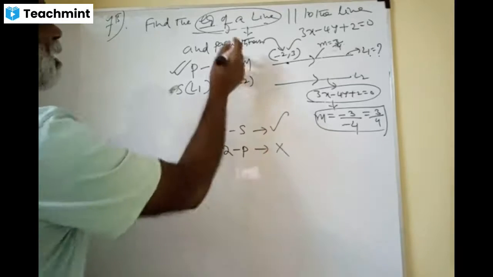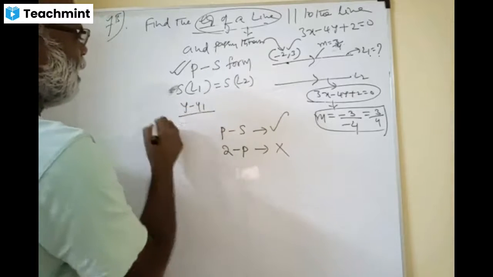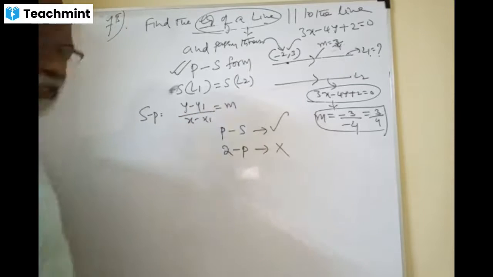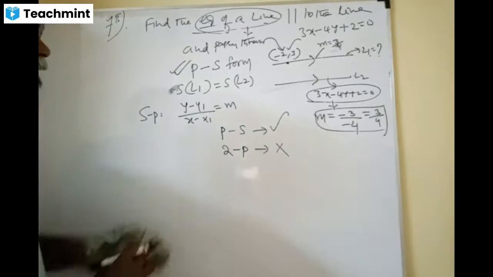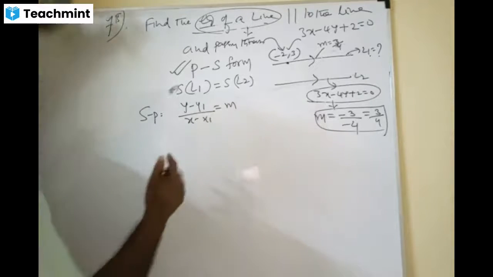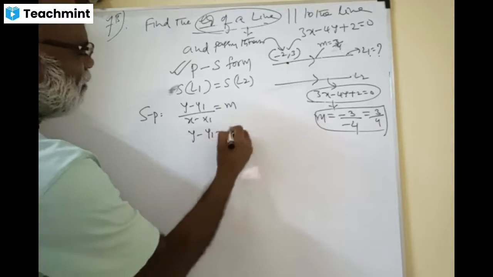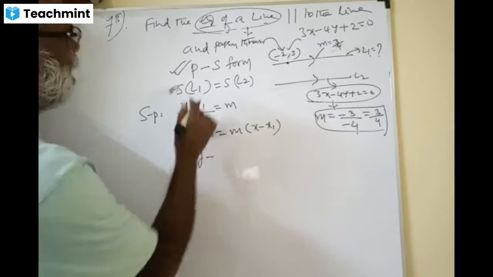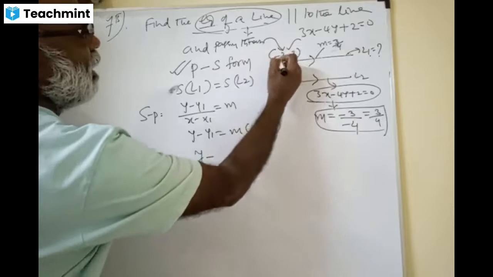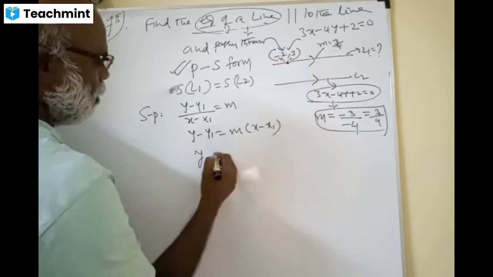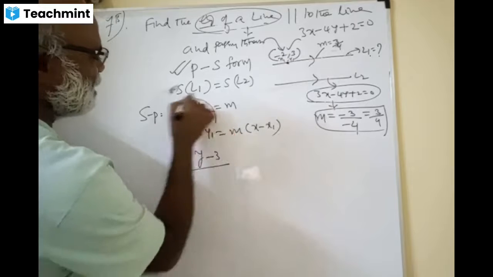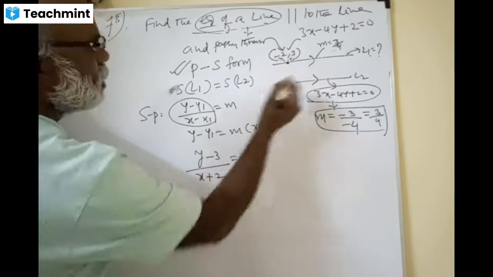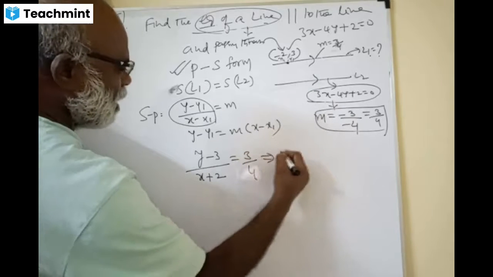How do you write the equation now, please? Point and slope form: y minus y1 equal to m into x minus x1. This is x1, y1. So y minus 3 equals slope 3 by 4 times x minus x1, that is x plus 2, which implies cross multiplied,